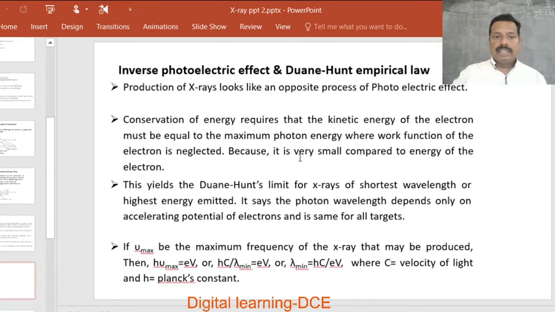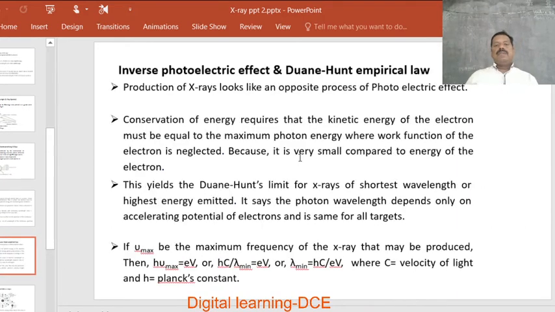Next, inverse photoelectric effect and the Duane-Hunt empirical law. This production of continuous X-rays looks like the opposite process of the photoelectric effect. What is meant by the photoelectric effect? By using photons of the right frequency, we produce electrons from the metal target.